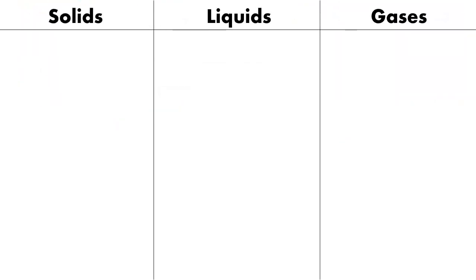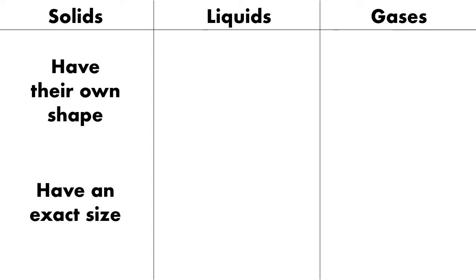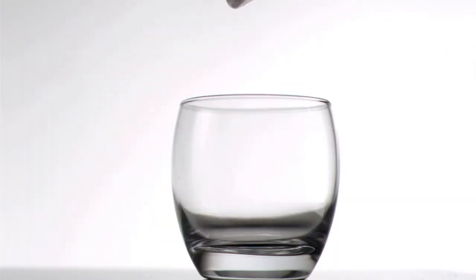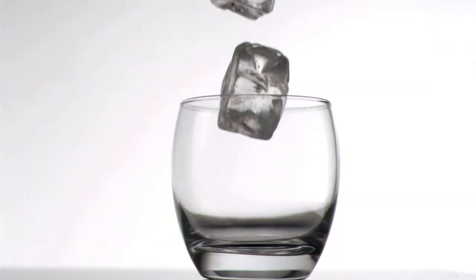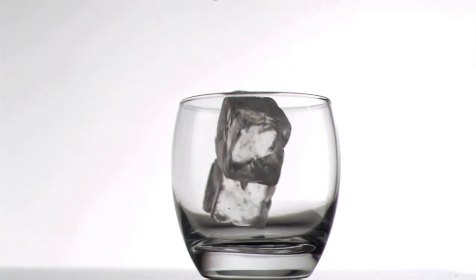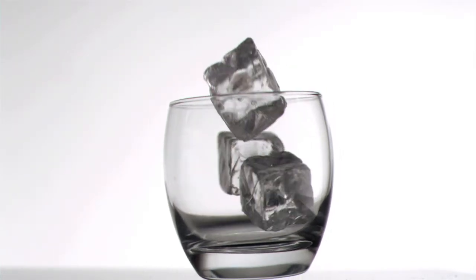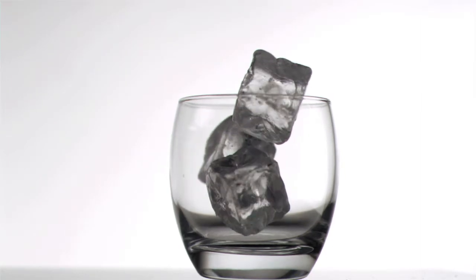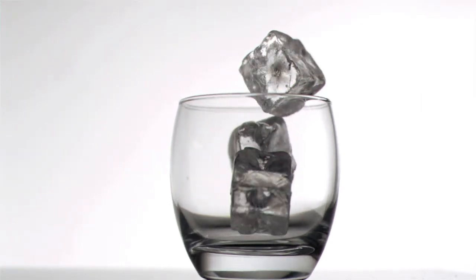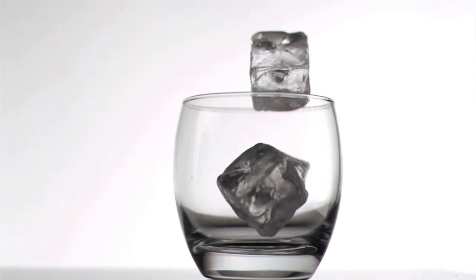Now, each state of matter has its own unique features. Solids are special because they have their own shape and they always have an exact size. Let me show you what that means. When I take a solid, like ice cubes, and pour them into a glass, the ice cubes keep their shape. They're still shaped, well, like ice cubes. And the ice cubes also stay the same size. They don't get any bigger or smaller just when they get poured into a glass.